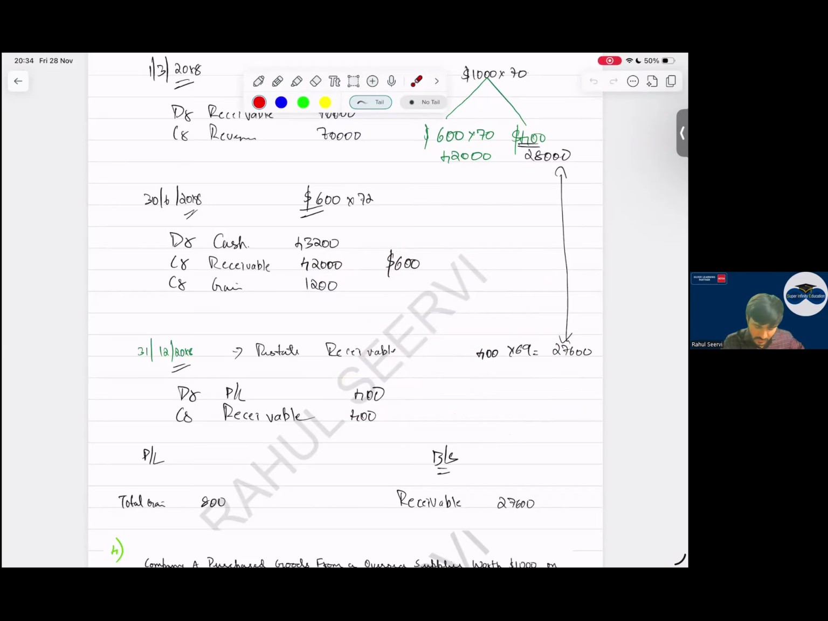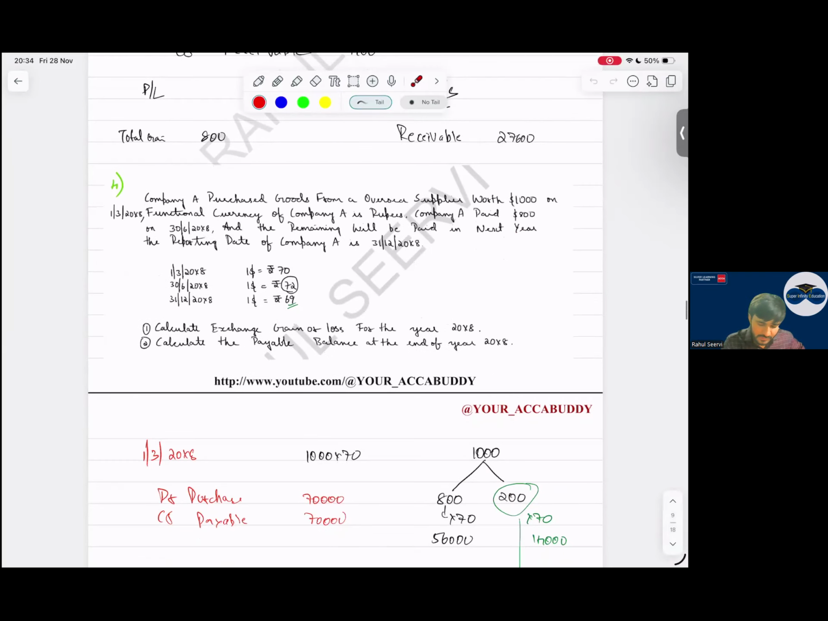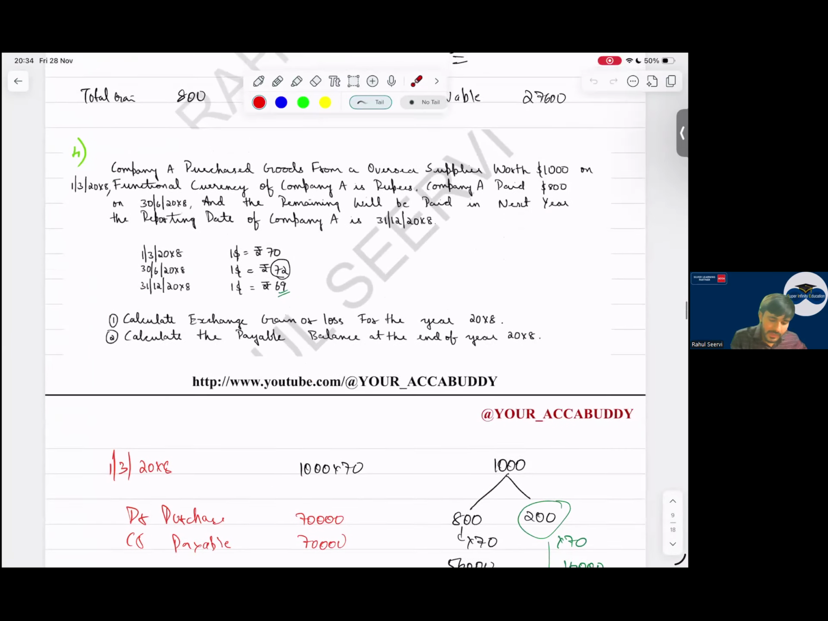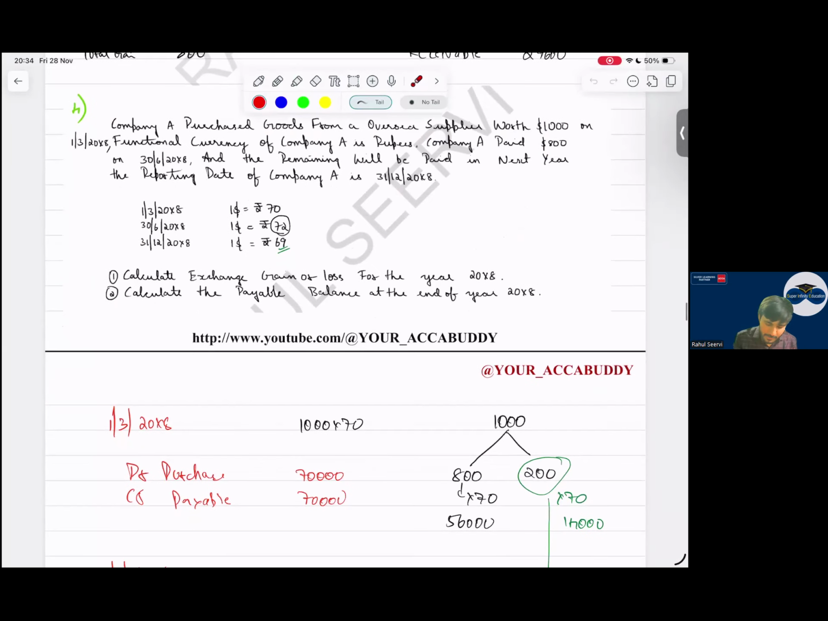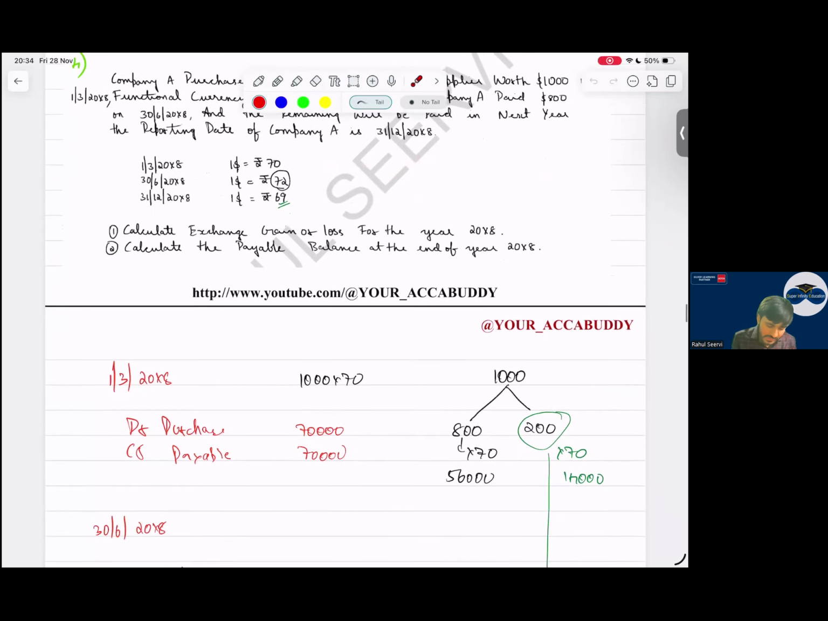Yes, sir. Then same for purchases we have done. One more question. Company A purchased goods from an overseas supplier worth $1,000 on 1st March. Payment is done on 800 and the remaining is paid next year. So when I do the purchases, debit purchases, credit payable on day one. So 1000 into 70, I have to pay 70,000. Simple, sir. Then what happens at year end, sir?